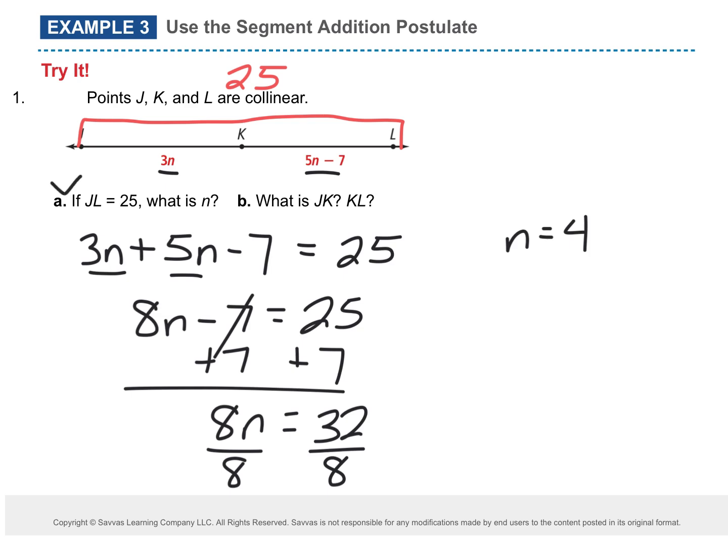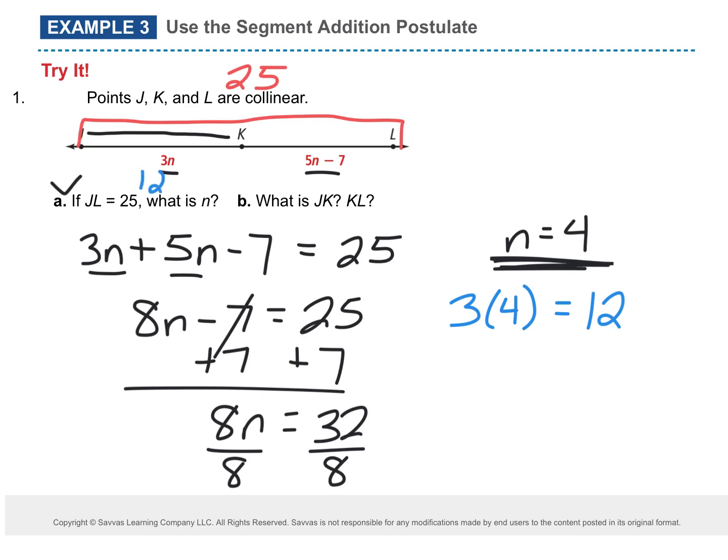Yes. A is done. Now we need to look at B. Did we find this for no reason? No. Once you find n, you're probably going to use it. So if it wants us to find JK next, JK is right here. How can I find JK using n? Plug it in, right? So I have 3 times 4, which is 12. So this right here is 12.